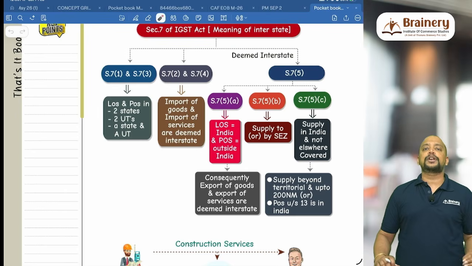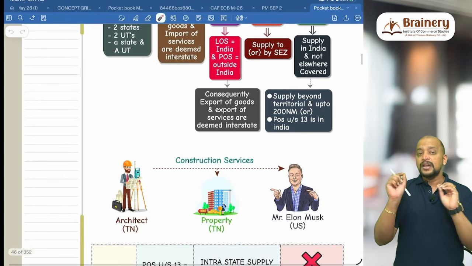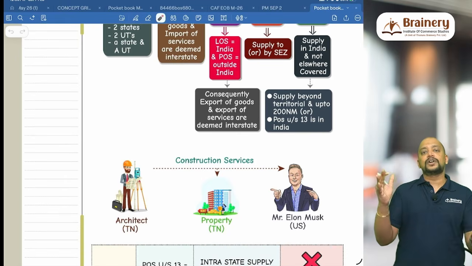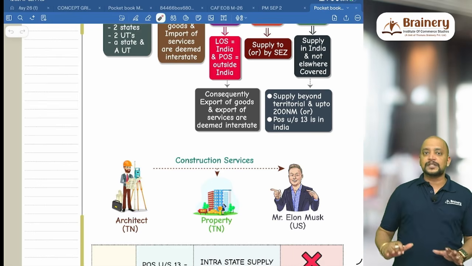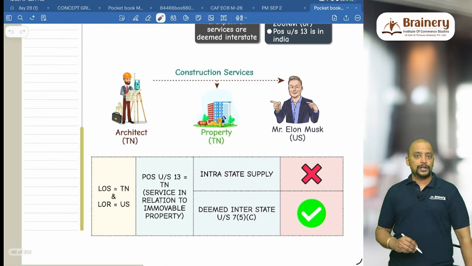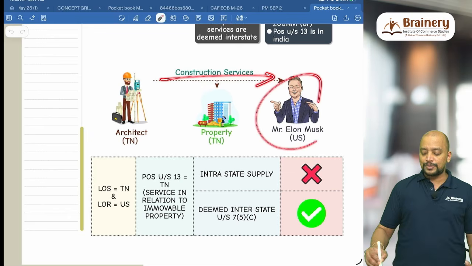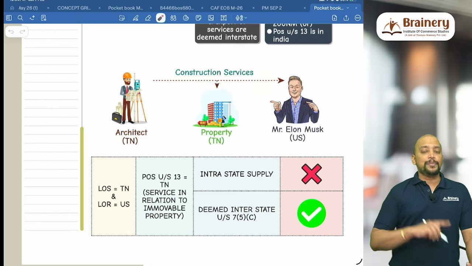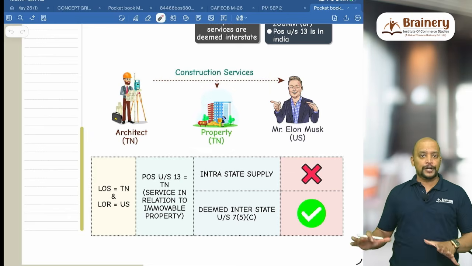This is a very, very important point. Usually we miss it in the exam. Because of the pressure or stress, whatever, when you are writing it, you miss this point. So please remember this. For example, there is an architect who is located in Tamil Nadu who is providing construction services to Mr. Elon Musk in relation to a property. That property is also located in Tamil Nadu.